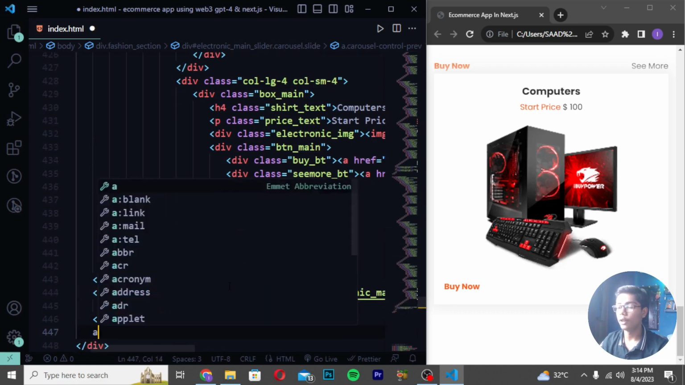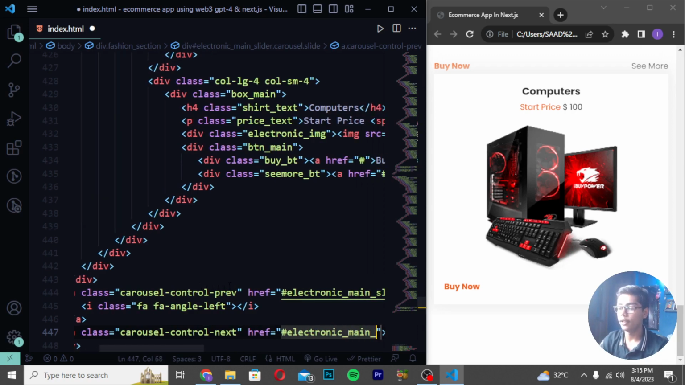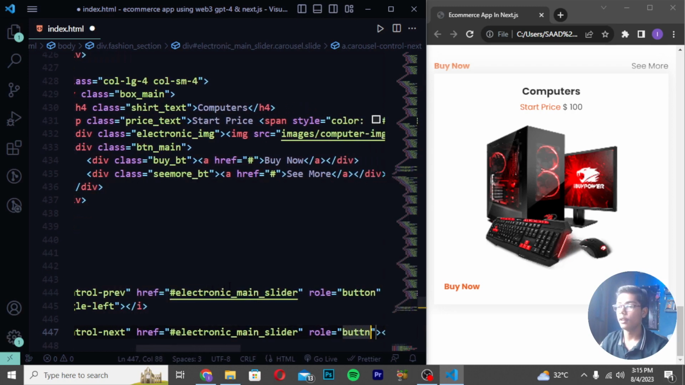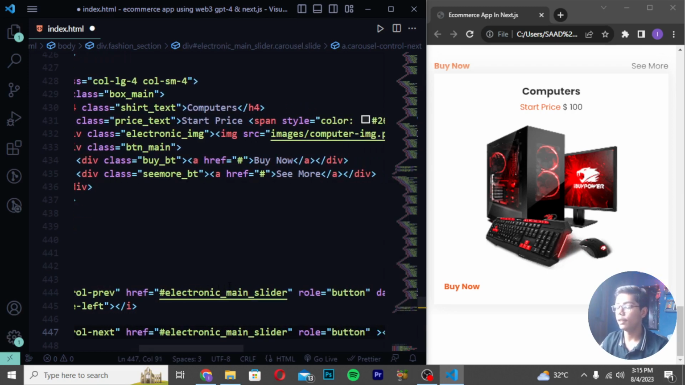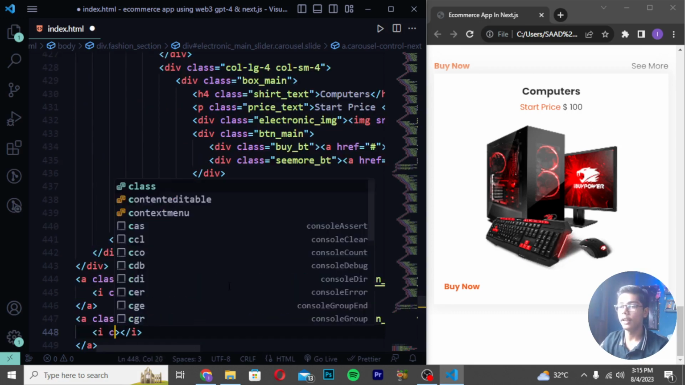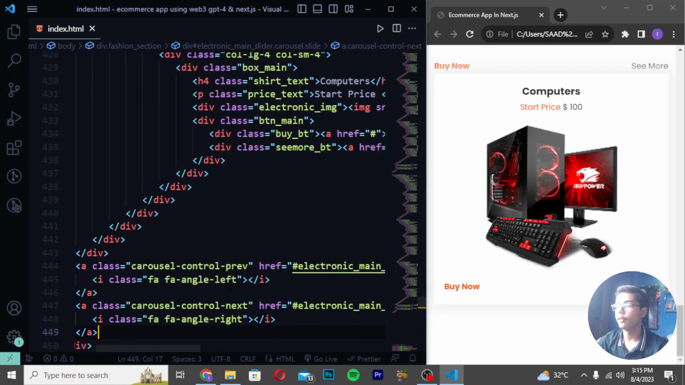Then you have to just move down and write here another a tag, create class carousel-control-next. Write here electronic_main_slider. Then you have to just now write here role button, and I will be now just doing one thing. I will be writing here data-slide next. Then here you have to just write here i class fa fa-angle-right. Then you have to save it.